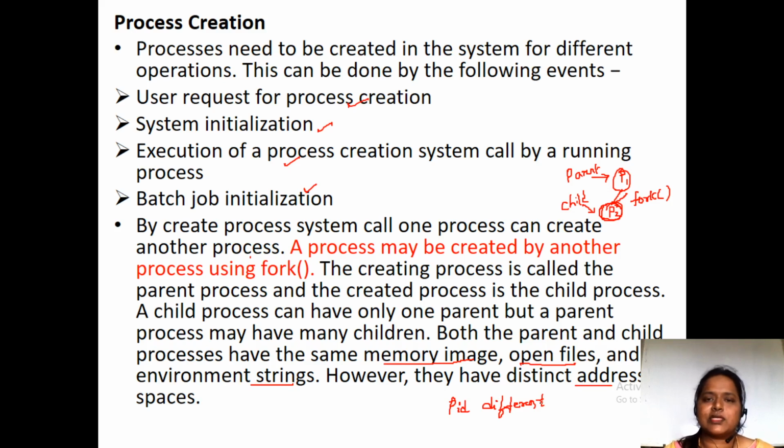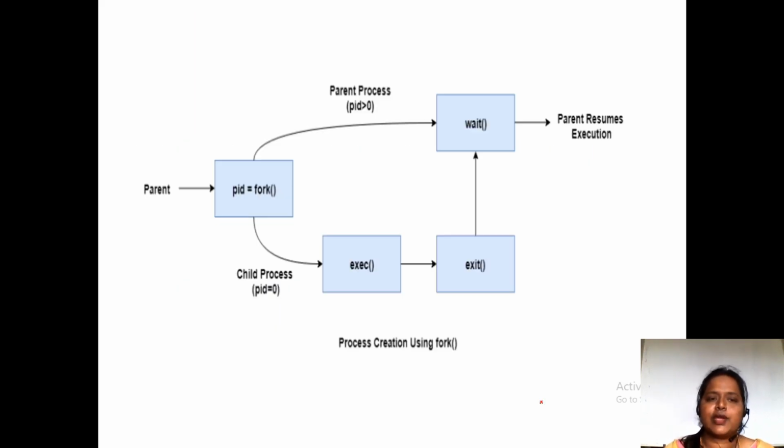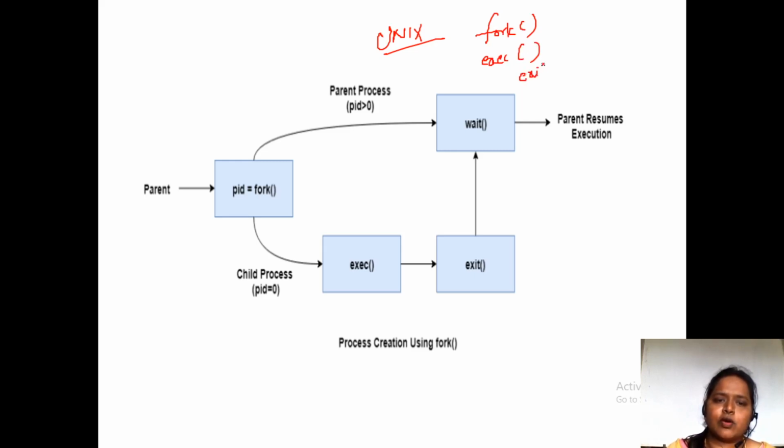So here is process creation using the fork system call. In Unix, you make use of the fork system call, exec system call and exit system call. These three system calls we use in the creation of a process.